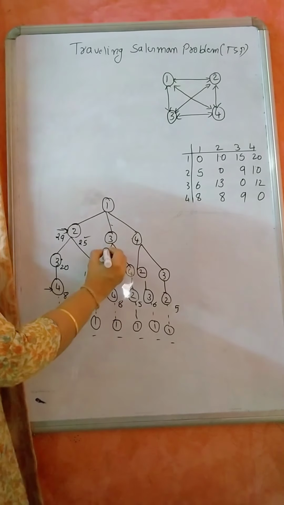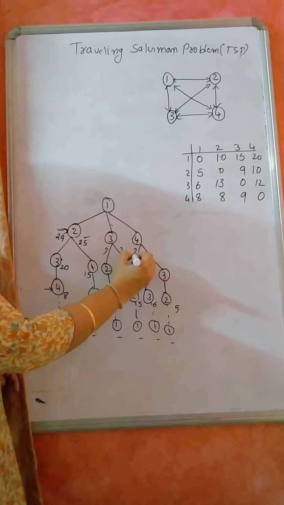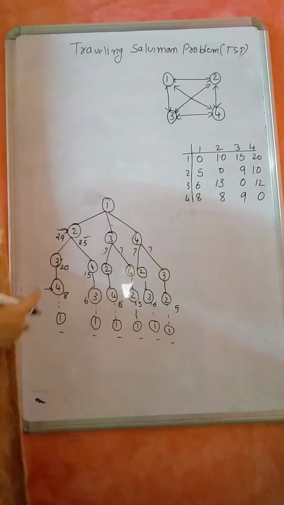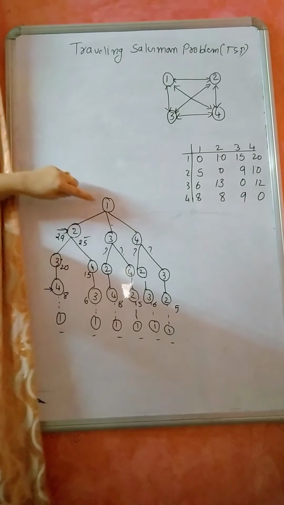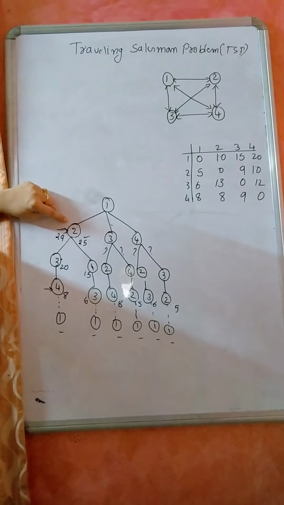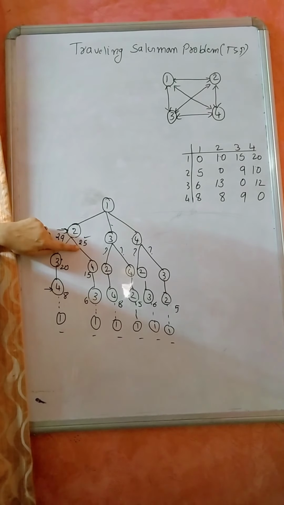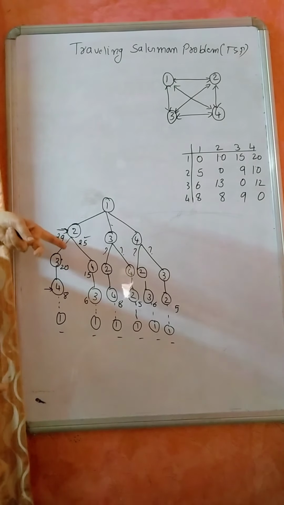Like this, you compute how much for this, how much for this, how much for this. So assume that already I have traveled from 1 to 2. What are the options left for me? Either this or this. So whichever is the minimum, you select that.